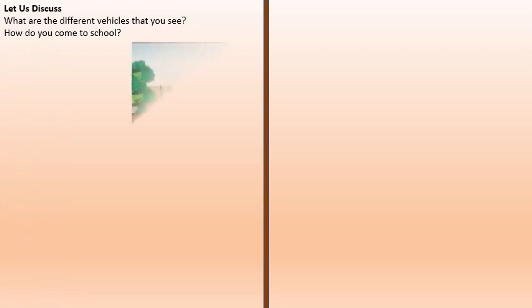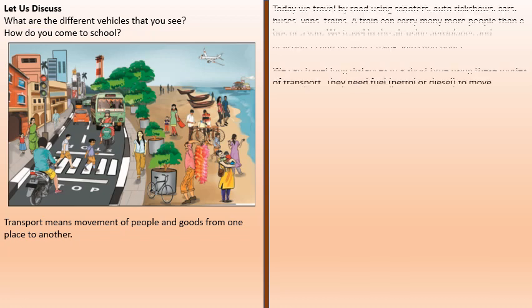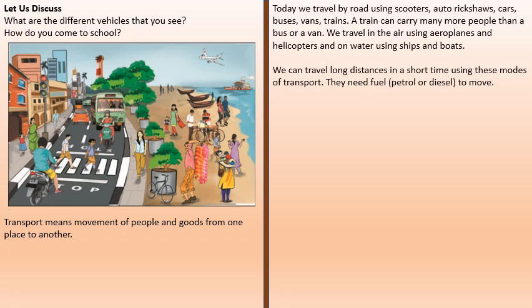What are the different vehicles that you see on the road? How do you come to school? What is the meaning of transport? Transport means movement of people and goods from one place to another.